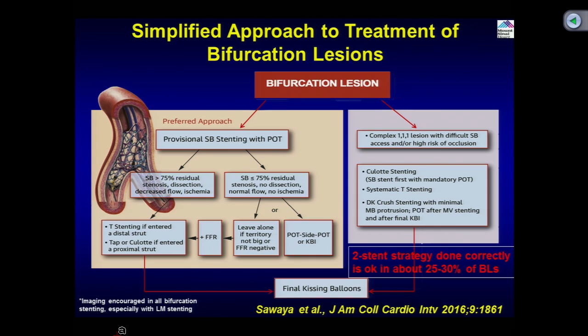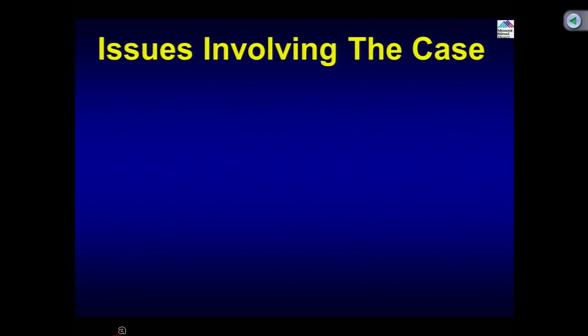So, the two-stent strategy done correctly is needed in about 25 to 30% of cases, and that is what we learned, shown on the right side of the screen: a complex 1-1-1 lesion with a difficult side branch, high risk of occlusion, which is the narrow angle, and of course a large side branch, you should go with a dedicated stent strategy. I would say very simple. I do not think the controversy should be one stent or two stents. As physician interventionalists, we have to identify which lesions need a two-stent strategy. That happens in about 25-30% of cases, and you go with a two-stent strategy on those cases and get the best outcome. So, this is one point.